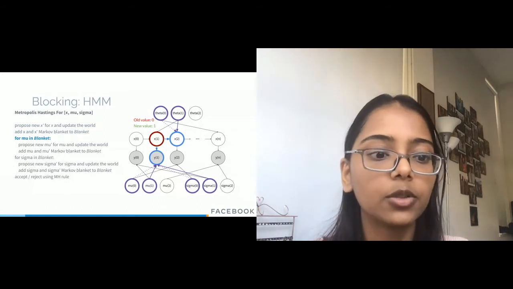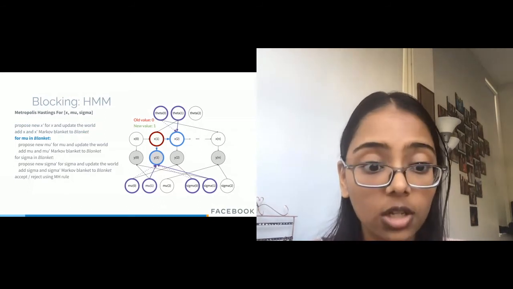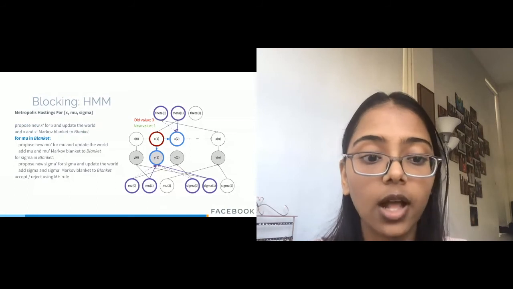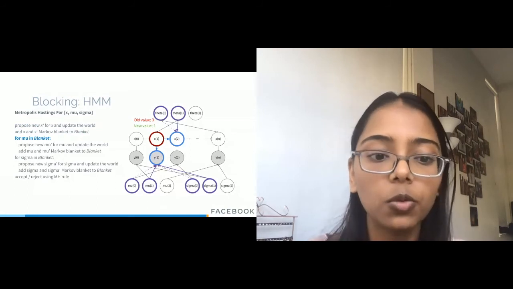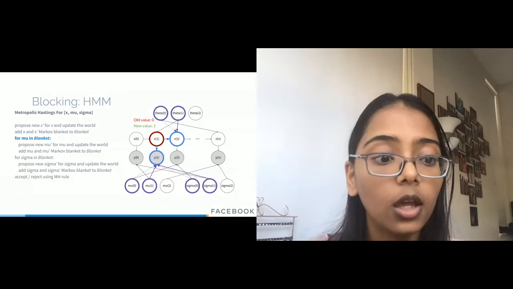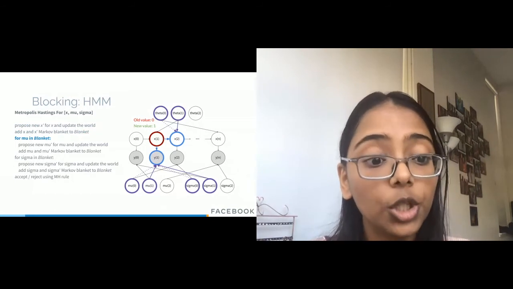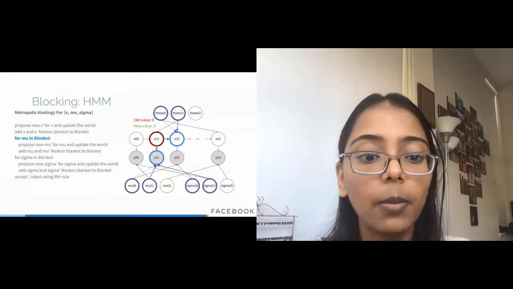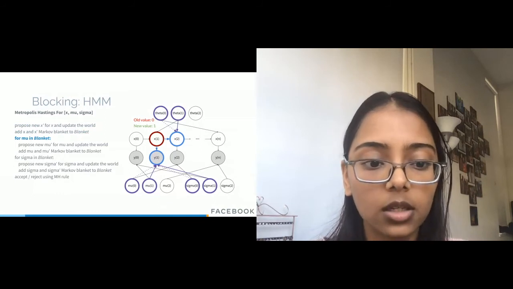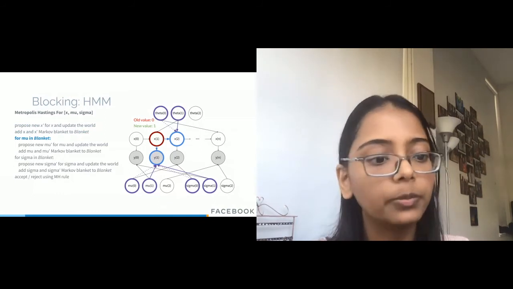We'll then accept or reject all these changes together. So we've changed values for x1, mu0, mu1, sigma0, and sigma1. Note that the value of mu2 has not been updated because it is not within the Markov blankets of whatever was being changed.